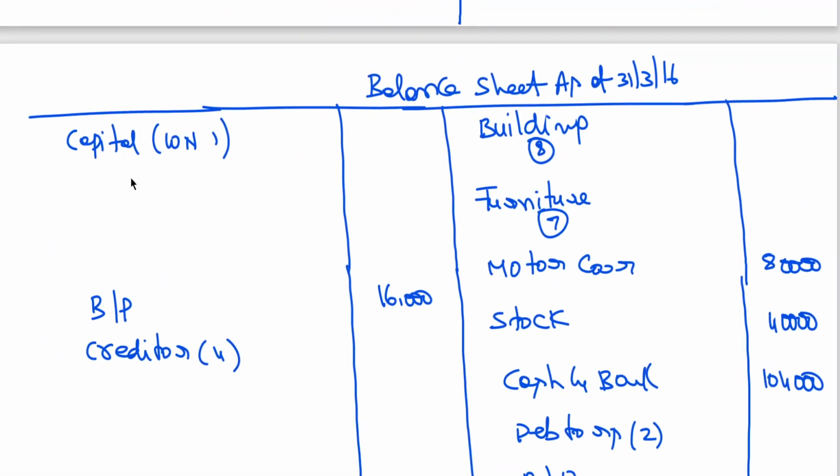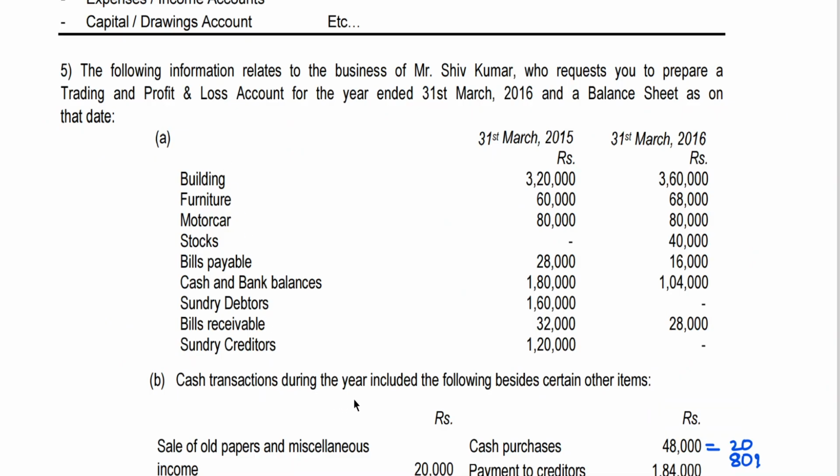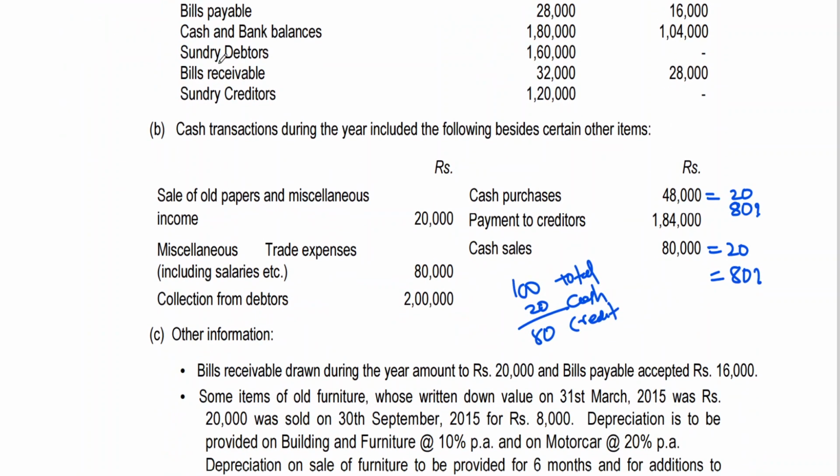Okay, my dear friends, then cash transactions during the year included the following besides certain other items. Sale of old papers and miscellaneous income 20,000 rupees. Good. What we need to do now? This will be taken to cash book debit side and also P&L account credit side.